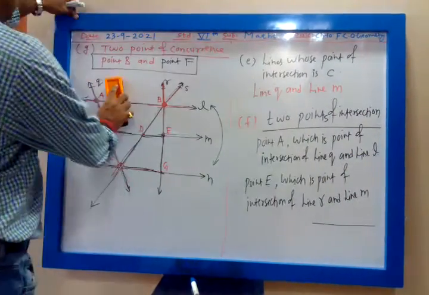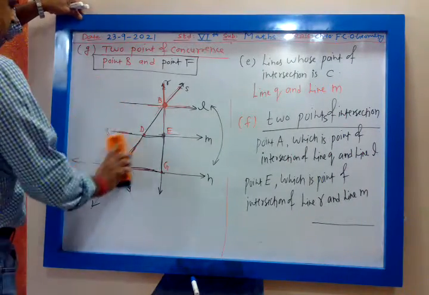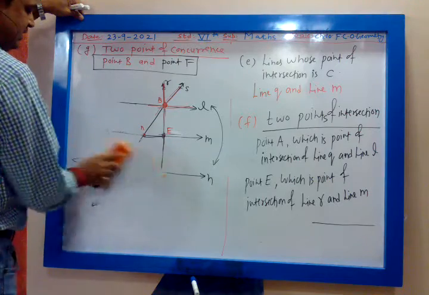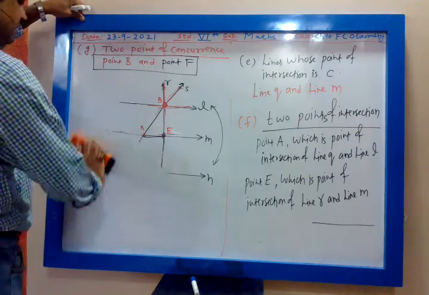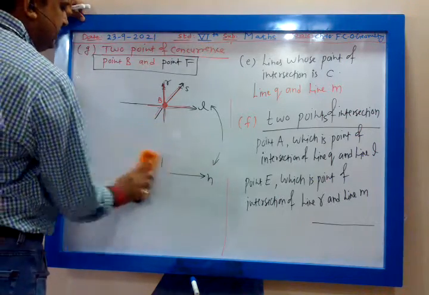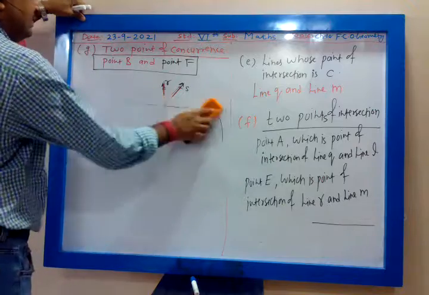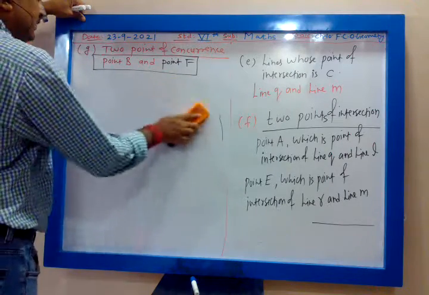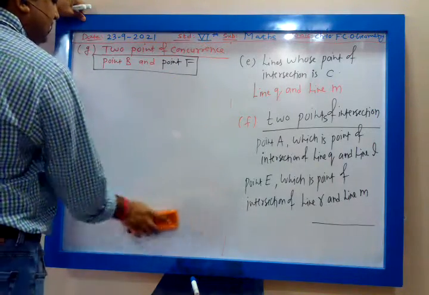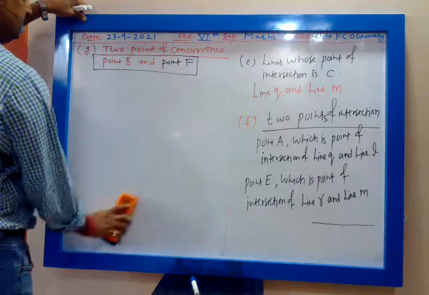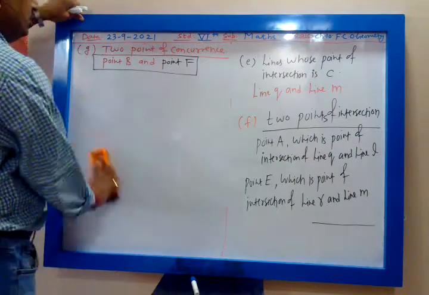Yes or no? So for point of intersection, you will consider 2 lines. For point of concurrence, you will consider 3 or more than 3 lines. Is it clear? Yes, mute the microphone.